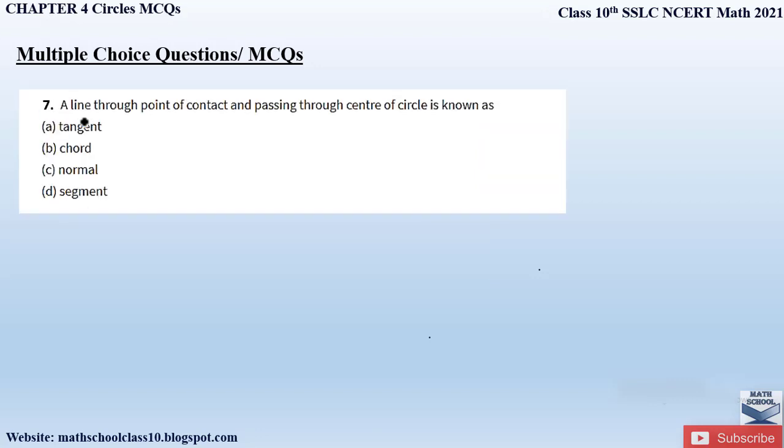Question number 7. A line through the point of contact and passing through the center of the circle is known as. So we have a circle, this is the center of the circle O, and when you draw a tangent, this is the point of contact. So what is the line through the point of contact passing through the center? This is the line. What is this line called? This is called the radius, and this line is also called the normal. This is the normal to the circle. Therefore our correct option is option C.